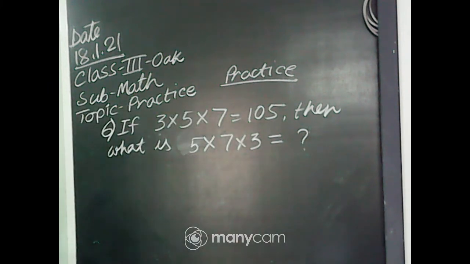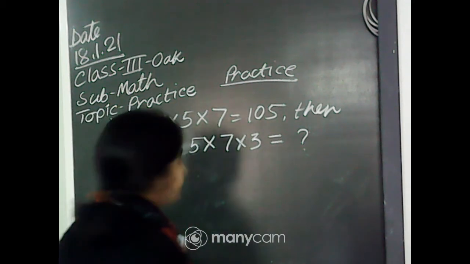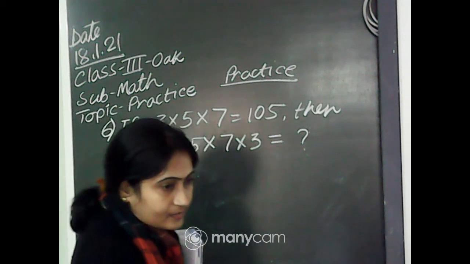Then what is 5 into 7 into 3? Reply to me.